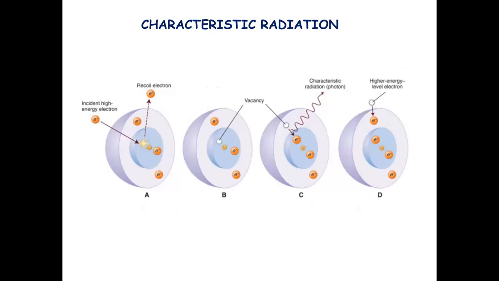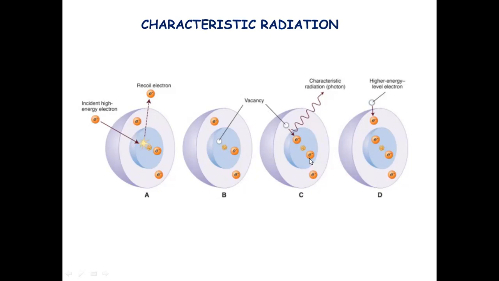In characteristic radiation, you have four steps. Your incident high energy electron can eject an electron from the inner orbital, as shown in figure A, and it will create a vacancy and a photoelectron, a recoil electron, that is seen in figures B and C. So when it hits the target, it creates a vacancy in the inner orbital, shown in figures B and C. To fill the vacancy, an electron from the outer orbital will fill the inner orbital vacancy.